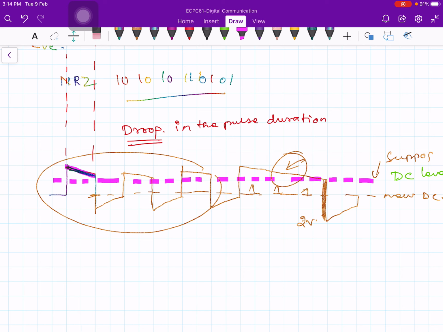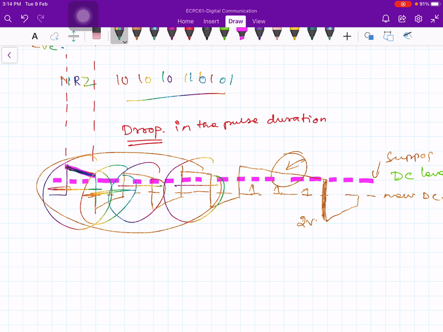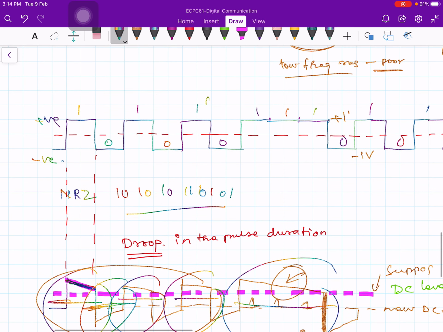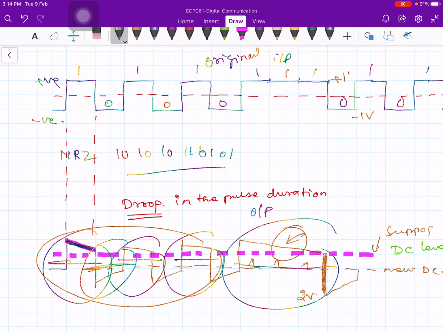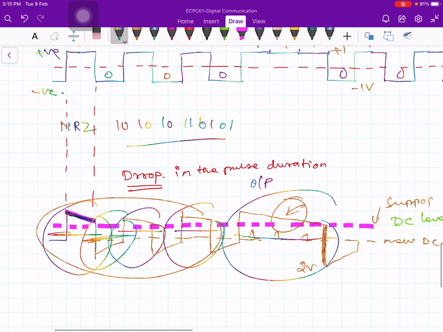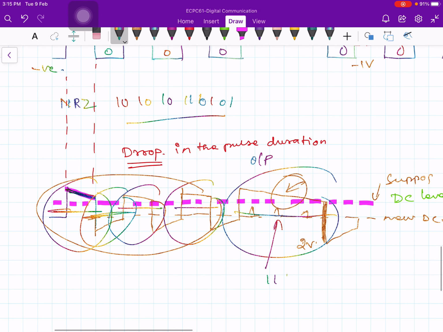See, this pulse has DC level somewhere here, this guy has somewhere here, this guy has somewhere here, and this guy has somewhere there, right? So the DC level is changing. The DC level of these pulses is different from the DC level of my original waveform. This is my input waveform and this is my output waveform of the transmission line. Therefore, the DC level is constantly changing depending on when you get a sequence of ones, especially a long sequence of ones like this, you will get a drop in DC level.